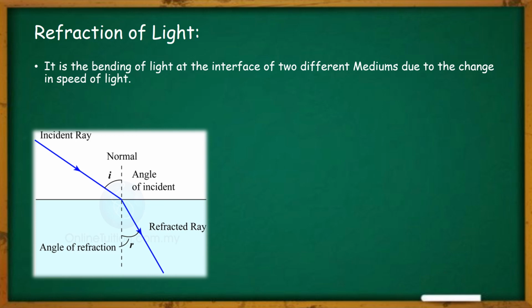So suppose the ray of light, which we call the incident ray, is traveling through the first medium, and then it enters into the second medium. Now you see where the two different mediums join each other, at that interface it suddenly starts to bend. Why does this happen? What is the cause of refraction? The cause of refraction is the change in the speed of light as it goes from one medium to another. Because light has a different speed in a different medium, that is why it bends.